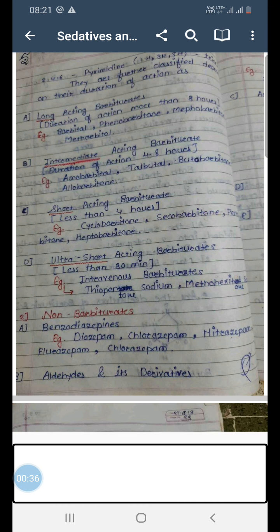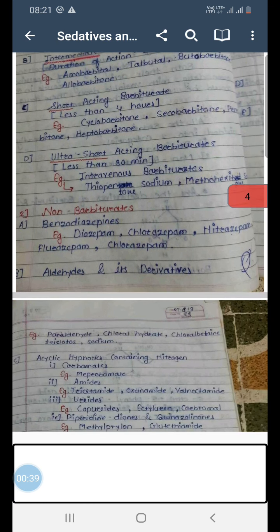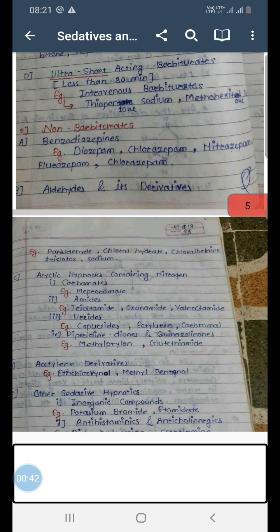in their structure. So benzodiazepines, aldehyde and its derivatives. Then next category under non-barbiturate was acyclic hypnotics containing nitrogen, under which first subclass is carbamates, example meprobamate, second is amides, example triacetamide, oxanamide, valnoctamide. Then next class is ureides, example capuride, then acecarbromal. Then fourth subclass is other cyclic nitrogen containing hypnotics.